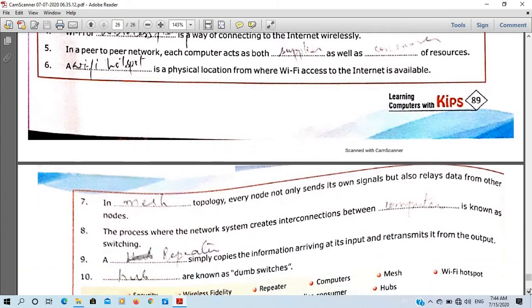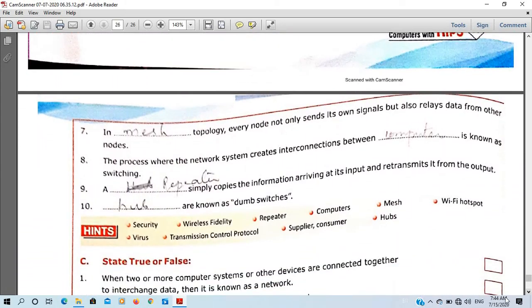The next one, seventh number, in mesh topology, every node not only sends its own signal but also relays data from other nodes. The process where the network system creates interconnection between computers is known as switching.